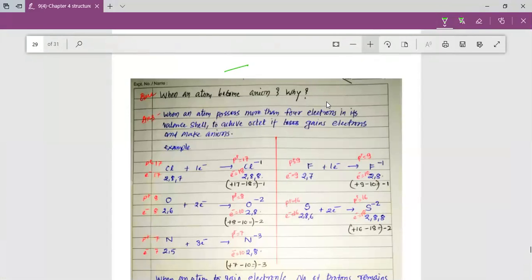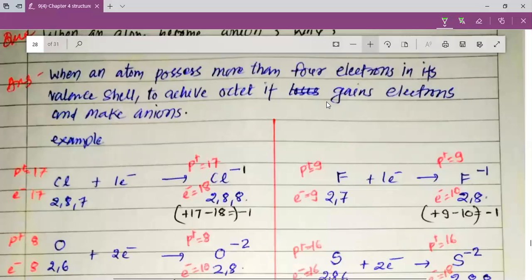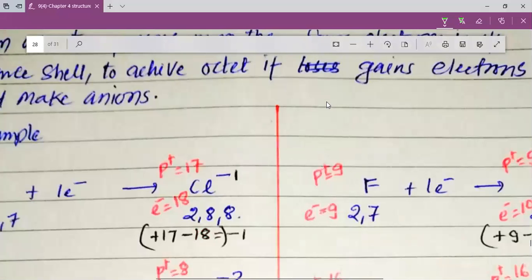Now we can write the charge is equal to. So we were studying about the magnesium, and we can write for the magnesium.